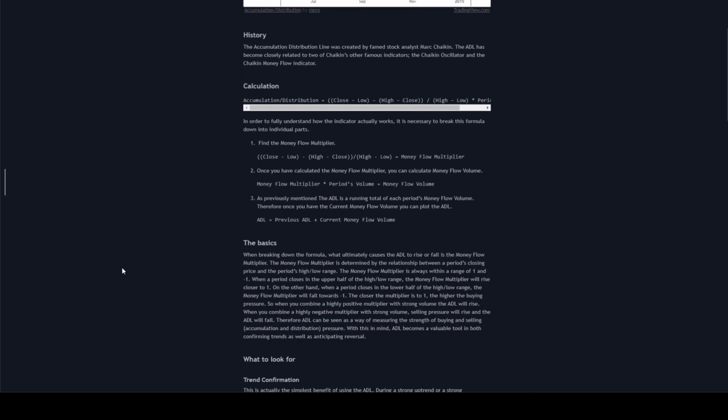So the history of this indicator. The accumulation distribution line was created by famed stock analyst Marc Chaikin. The ADL has become closely related to two of Chaikin's other famous indicators, the Chaikin oscillator and the Chaikin money flow indicator. We're not going to go into the calculations.